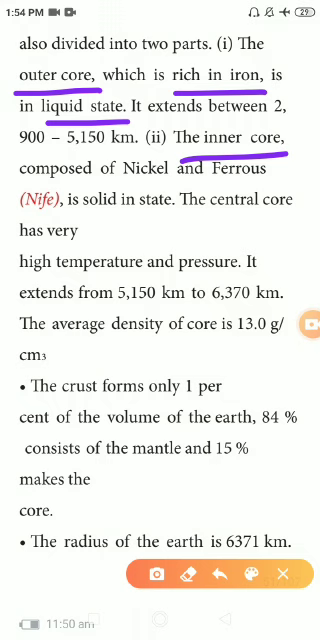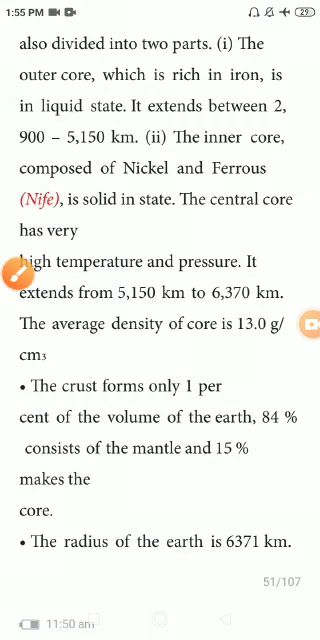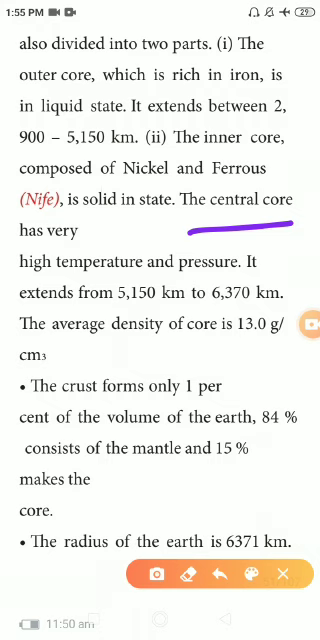The inner core contains nickel and ferrous. In short, we call it NiFe: nickel plus ferrous, that is known as the NiFe. The central core is very hot because of the high temperature and pressure.